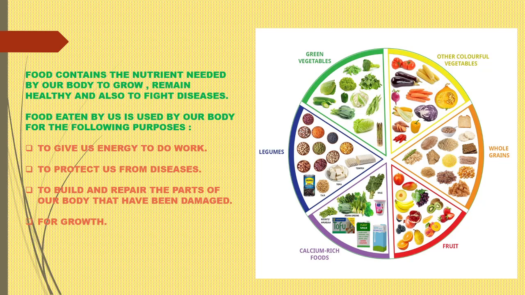See, children, we are always exposed to different kinds of diseases, different kinds of microbes, different kinds of pathogens which cause diseases. But do we fall ill all the time?